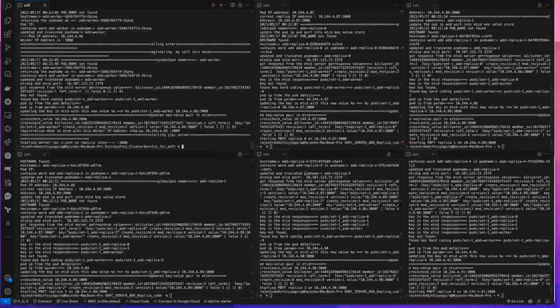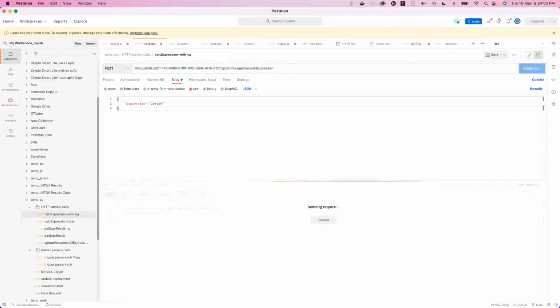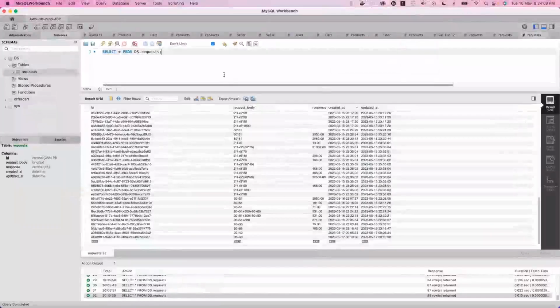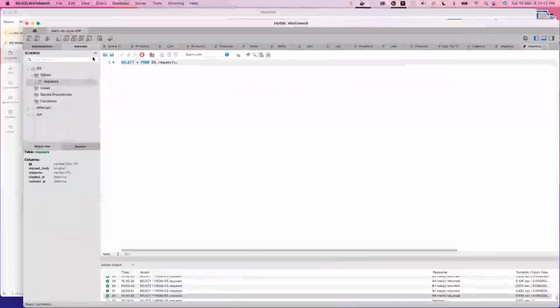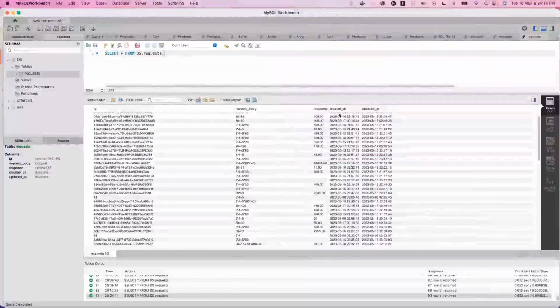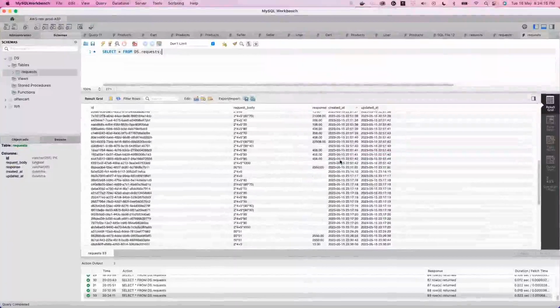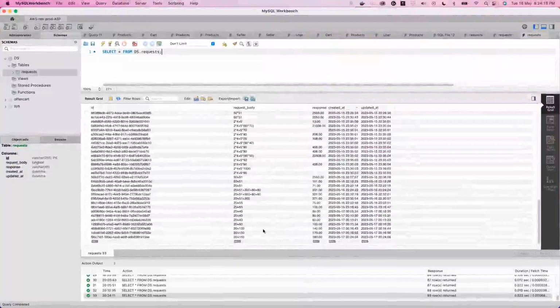So now let's do a simple request. I'm doing a simple request here. The user, as an end user, just puts his expression here and triggers our system. The HTTP service successfully responded with the request ID, and it logged into the database. Let's see here. Yes, it is logged into the database, and it successfully responded with the result as well.